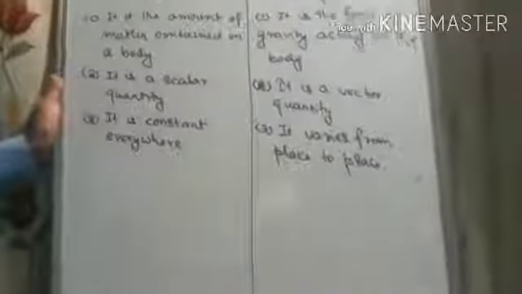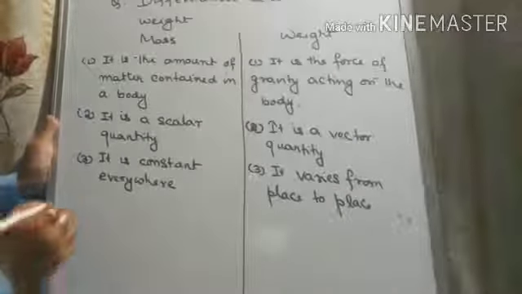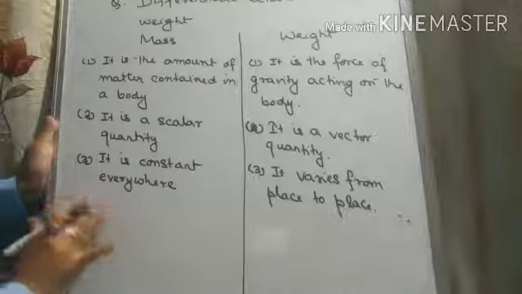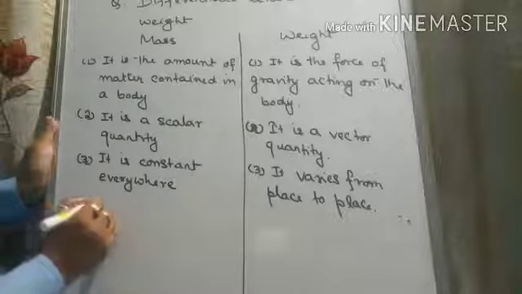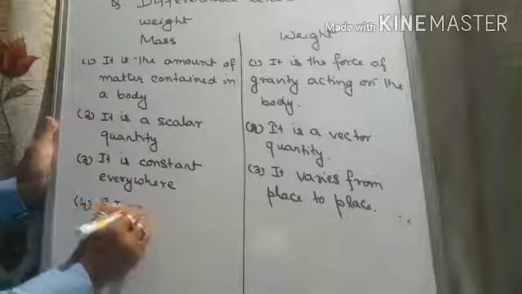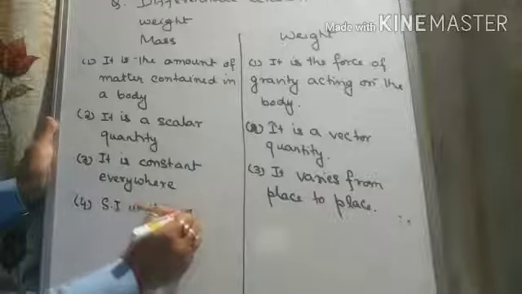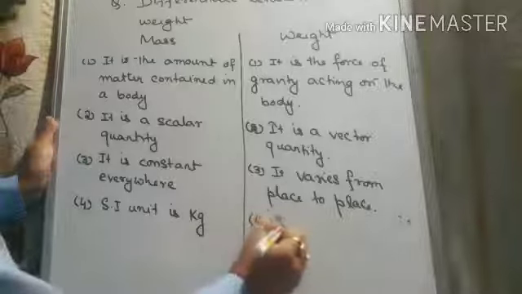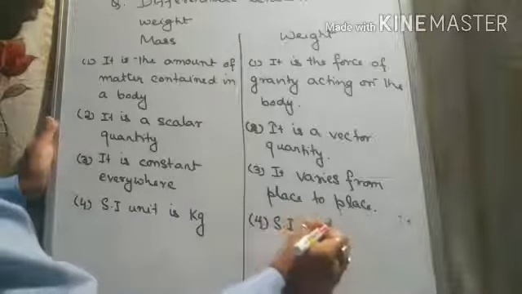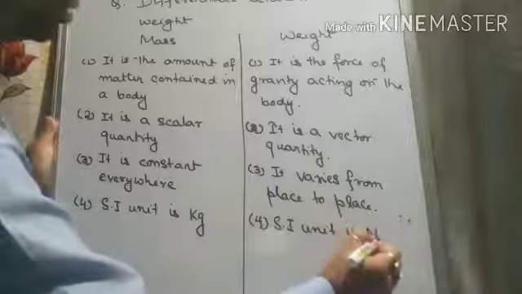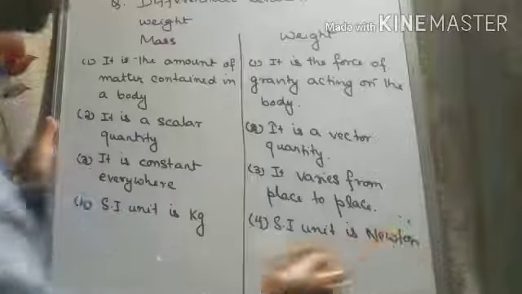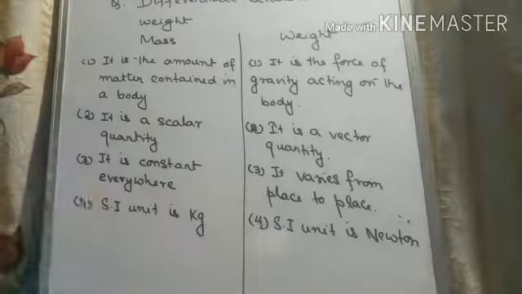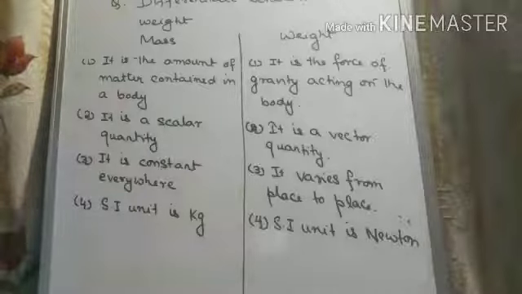Okay. Now the fourth point of difference, SI unit is kg and here we can write SI unit is Newton. So these are the points of difference between mass and weight. Kindly write it down in your copy.